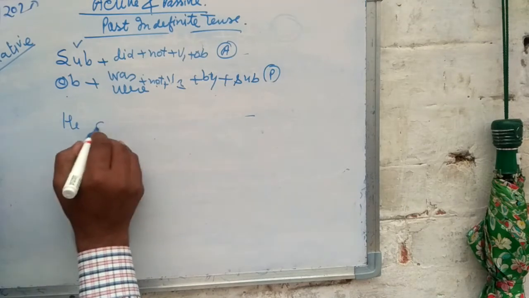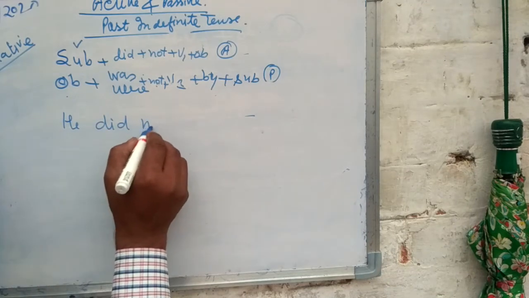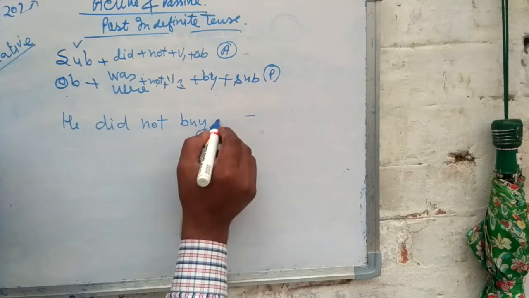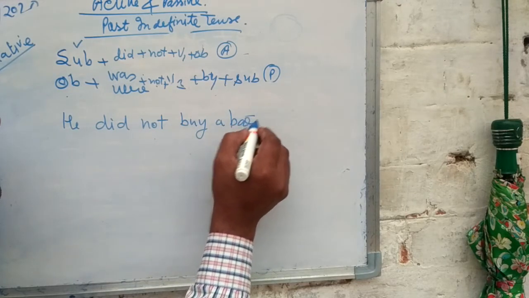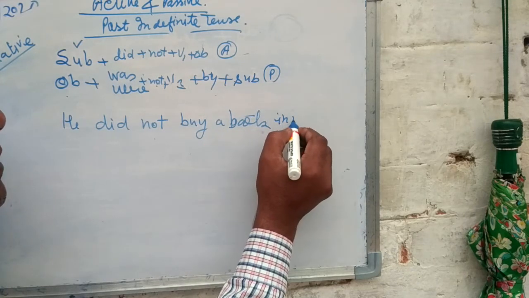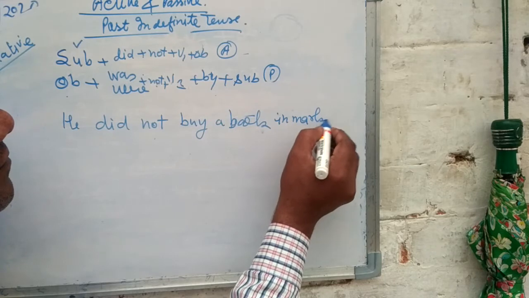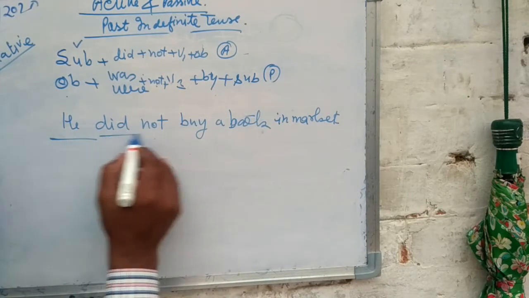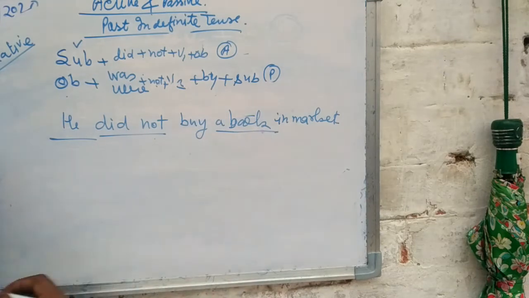He did not buy a book in market. Subject is he, did not, object is a book.